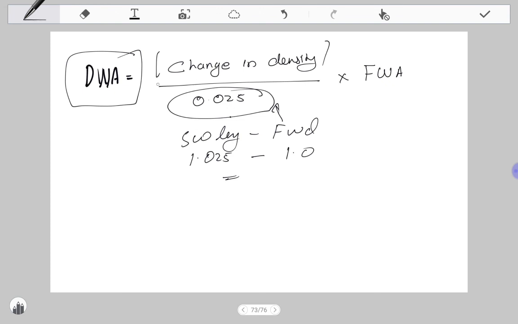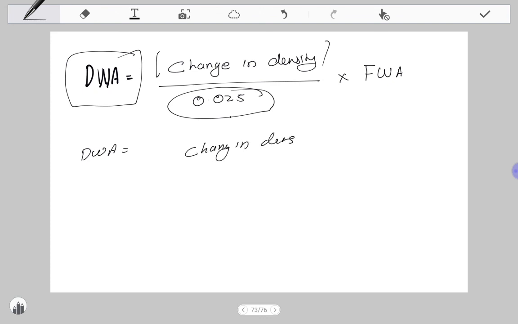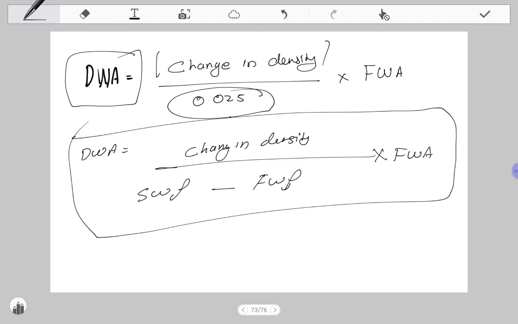So, to make the concept clear, dock water allowance is equal to the change in density divided by seawater density minus freshwater density, multiplied by freshwater allowance. This is the actual formula, and from here this 0.025 is taken. So this is the dock water allowance formula.